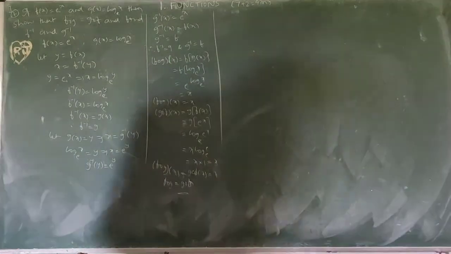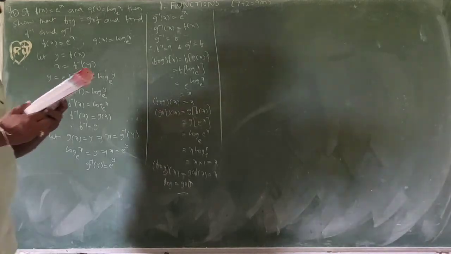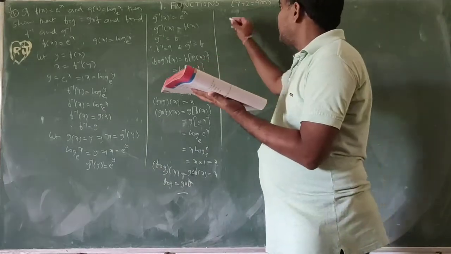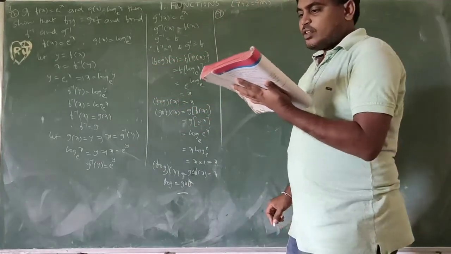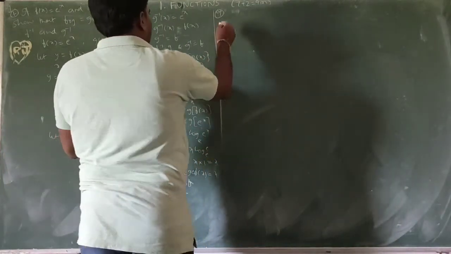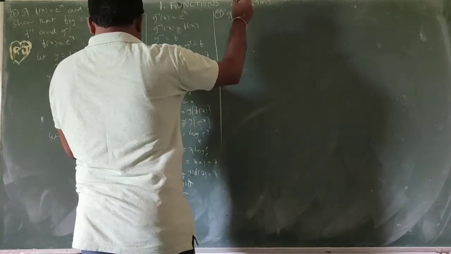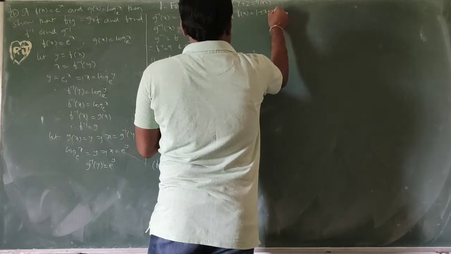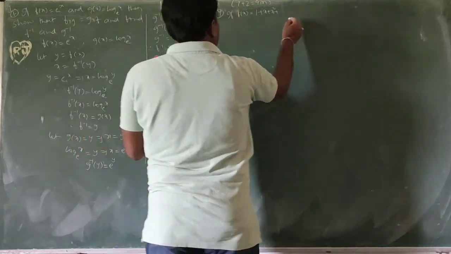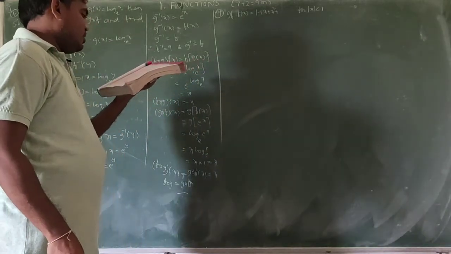Okay, next question, the 9th question. f of x equals 1 plus x square plus so on, for mod x less than 1.